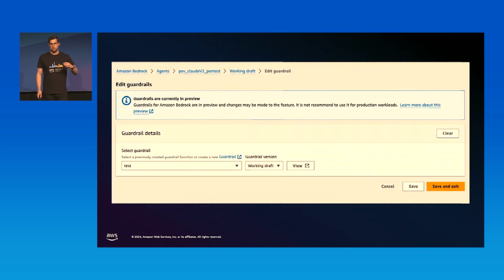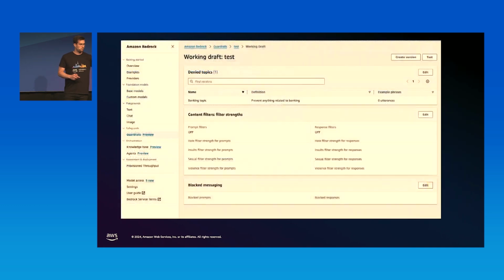Now, when it comes to guardrails, you can add them just from a drop-down menu. You can also test it right off in there. So the guardrail itself, just to highlight, sits outside the agent. You would create the guardrail just as Olympia showed you, and once you have done that, you can select it from the drop-down menu.